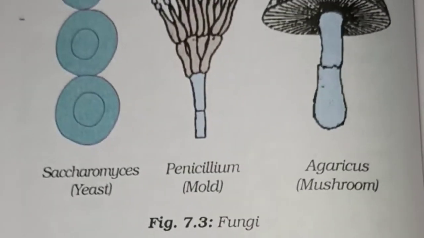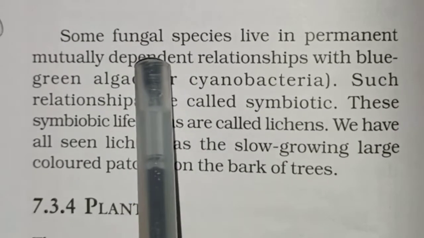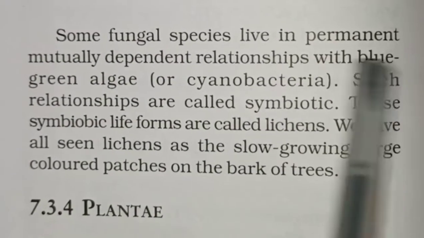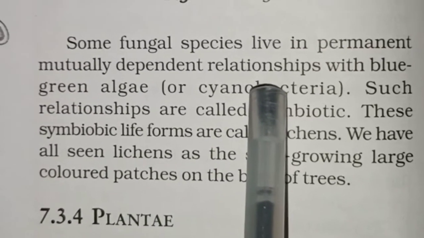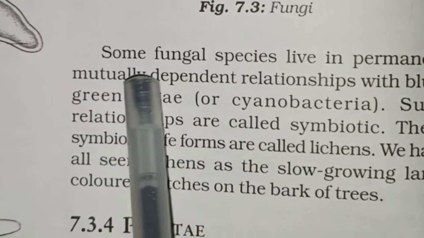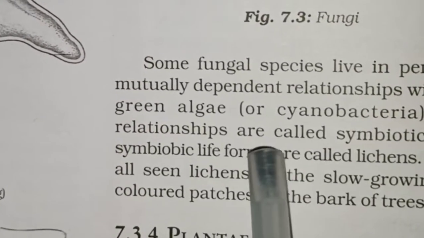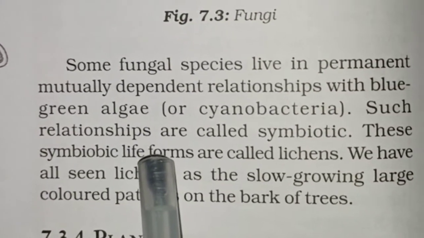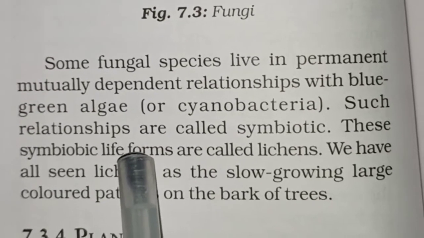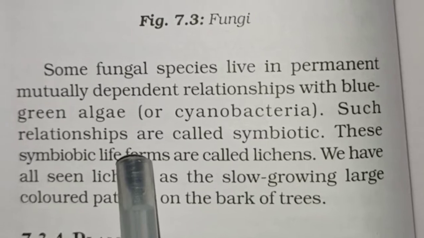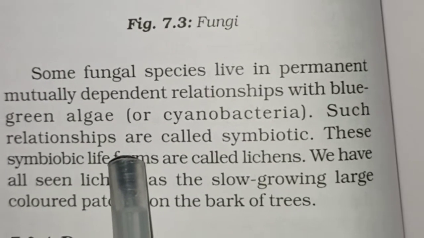Next, some fungal species live in a permanent mutually dependent relationship with blue-green algae, or the cyanobacteria. This means they give benefit to one another. In lichen, the fungus and the blue-green algae coexist for mutual benefit.